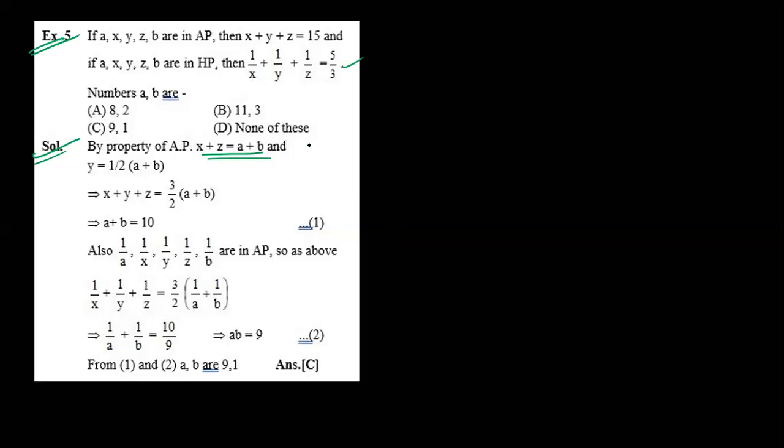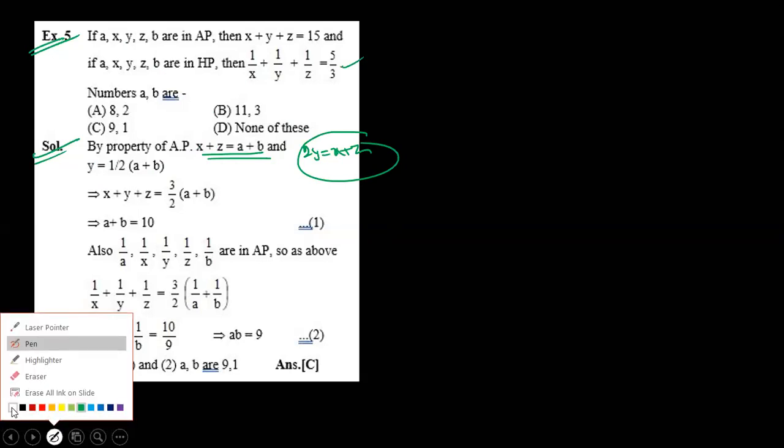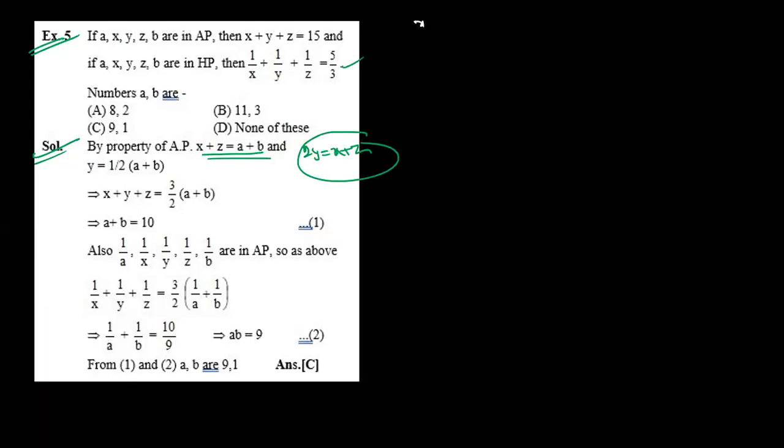And 2y is equal to x plus z. Why? Because x, y, z are in AP. So this is case one. From this one, I can write x plus z is how much? 2y. I'm writing step by step. See. x, y, z are in AP, means what is the condition? 2y is equal to x plus z. So x plus z is equal to a plus b. So therefore y is how much? 2y is how much? a plus b. So y is (a plus b) by 2.